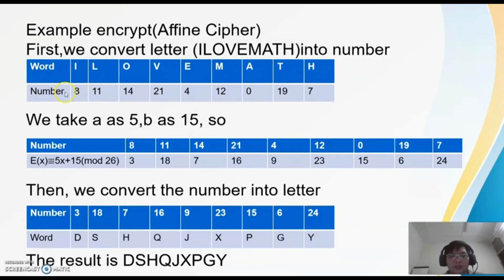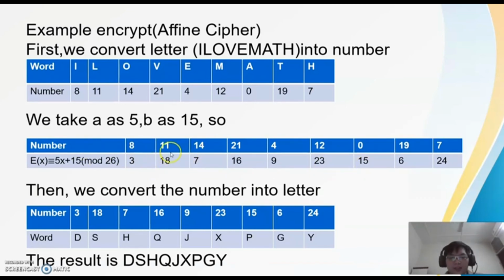After we convert it into numbers, we need to use the formula to encrypt it. Now we take a as 5 and b as 15. If we want to encrypt x, we have E(x) congruent to 5x + 15 mod 26. So we transform the numbers: we will get 3 for 8, 18 for 11, 7 for 14, and so on.